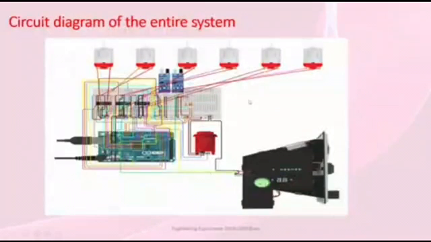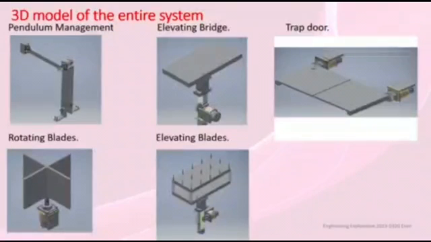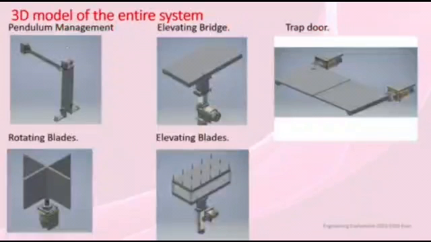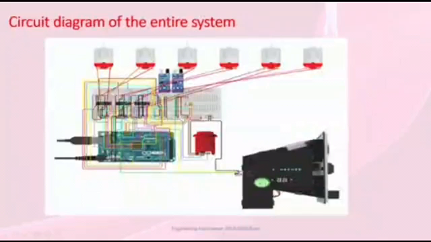Now this is the circuit diagram of the entire system. These are the 6 DC motors which we would need for our project: 1 motor for the pendulum, 1 for the elevating bridge, 1 for the spikes, 1 for the rotating blade, and 2 for the trapdoor. This is the infrared sensor which would go in this bob here, and this other one at the end, which would detect the vehicle and the game would stop.